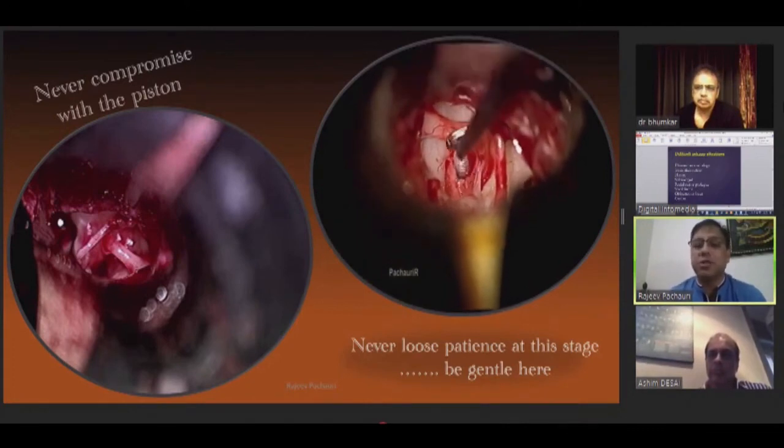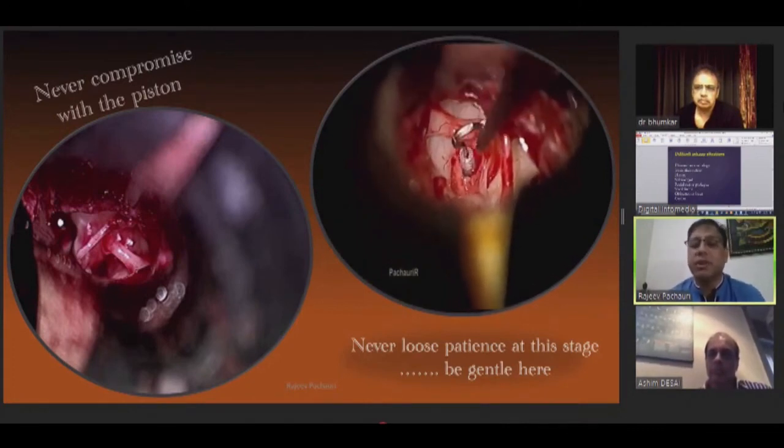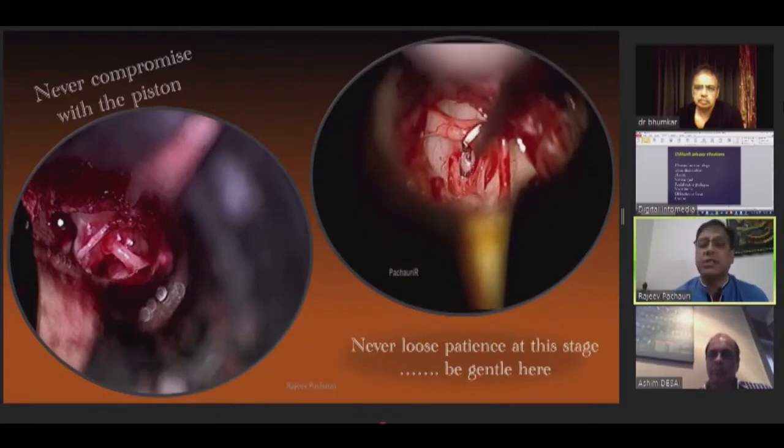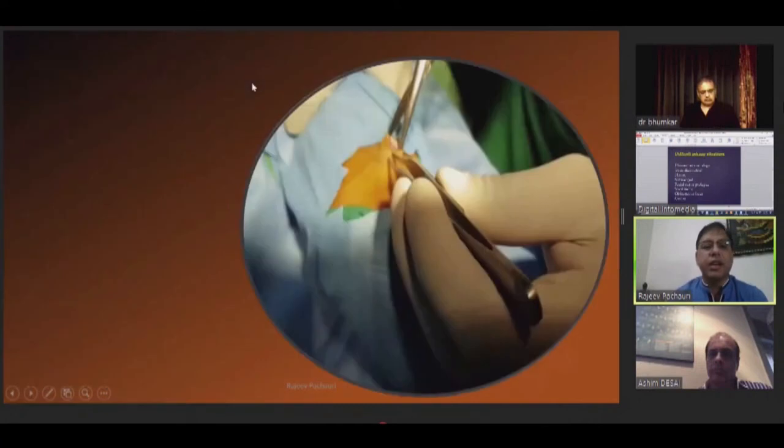Otherwise, in this procedure, you must have done damage, I think 5 to 10 decibels, as on loss to this patient. So at this level, keep patience.